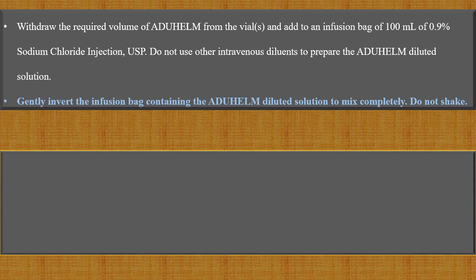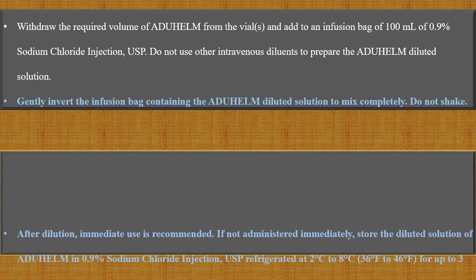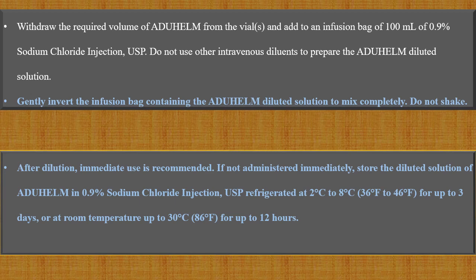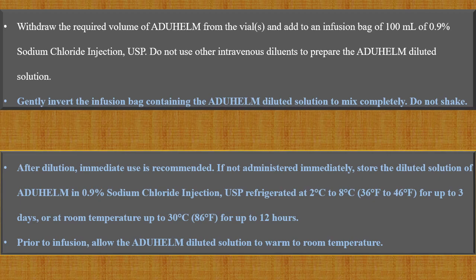Gently invert the infusion bag containing the Aduhelm diluted solution to mix completely. Do not shake the infusion bag. Only reverse the position of the infusion bag. After dilution, immediate use is recommended. But if needed, you can store this solution at 2 to 8 degrees Celsius for 3 days. At room temperature, the solution is stable for 12 hours. After 12 hours, don't use this solution. Do not freeze; after 3 days, you can't use this solution. It's not stable. Prior to infusion, allow the Aduhelm diluted solution to warm to room temperature.